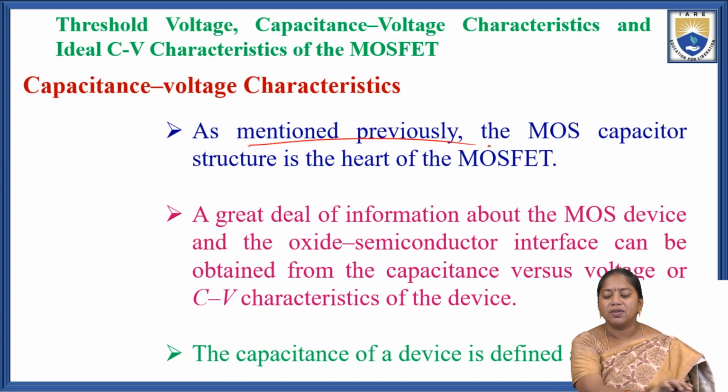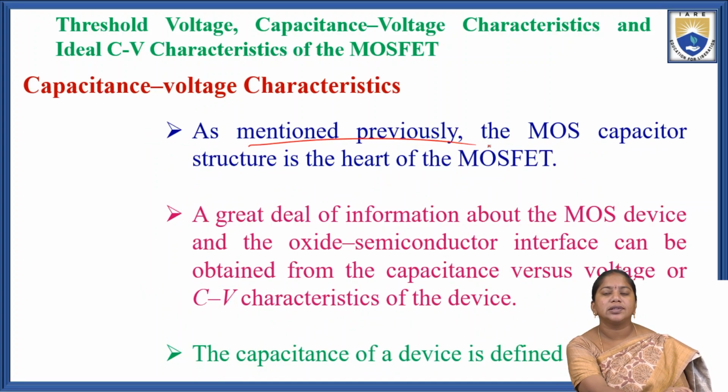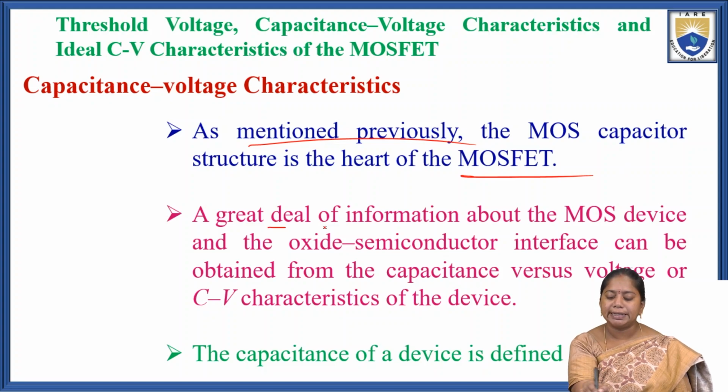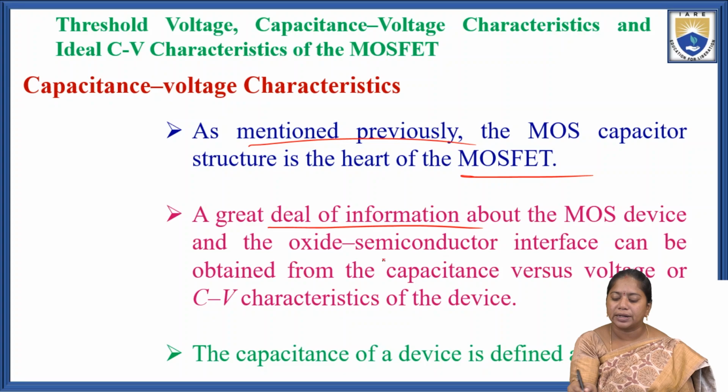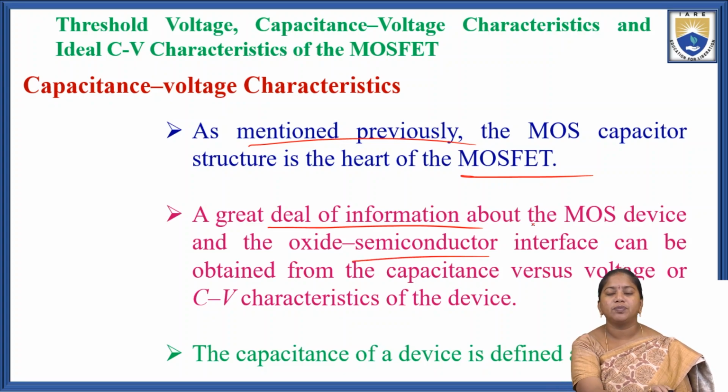As mentioned previously, the MOS capacitor structure is the heart of the metal oxide semiconductor field effect transistor. A great deal of information about the MOS device and the oxide semiconductor interface can be obtained from the capacitance versus voltage, or CV, characteristics of the device.